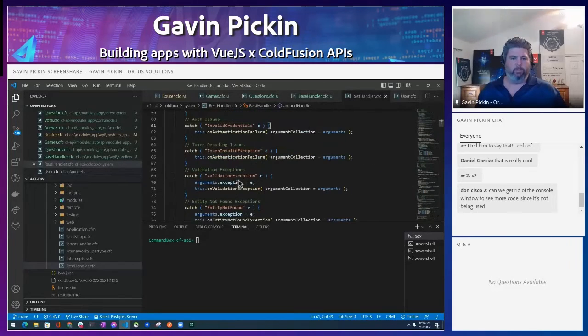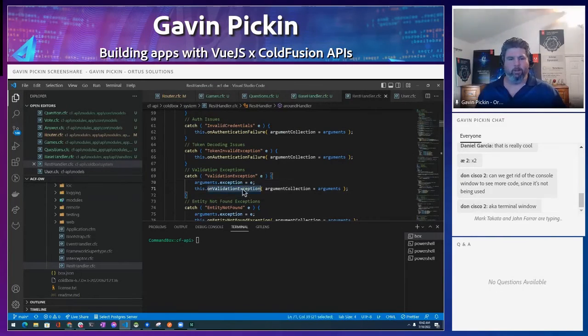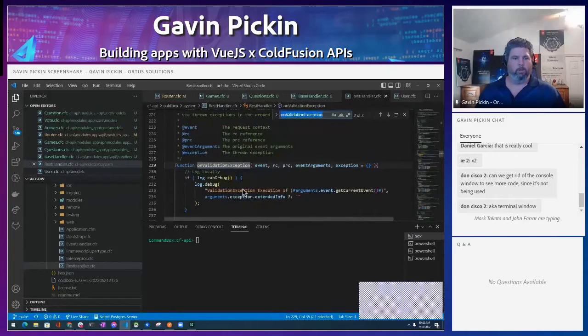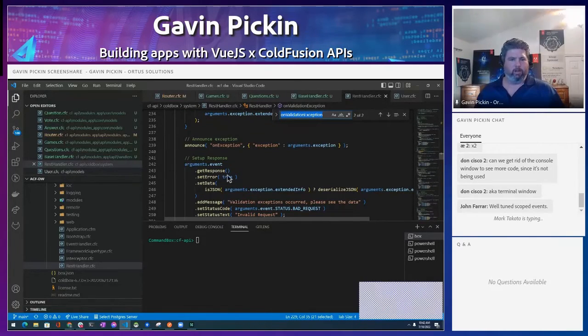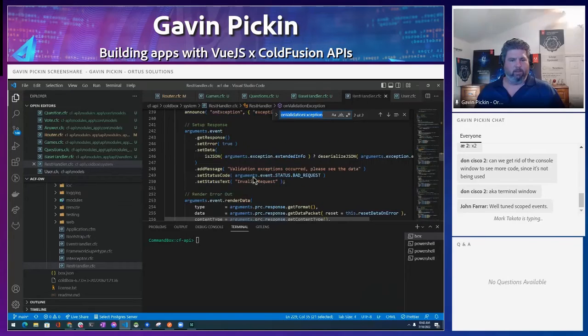If you have a validation exception, if you throw a validation exception, it'll catch it. You don't have to do all the response and how to respond to a validation exception. This here will show you how to do it. So it'll actually get the event, it'll set the error to true, it'll set the data if you have any data in there, it'll add a validation method, it'll set the status code the right way, it'll set the status checks. It does all that for you. So all the stuff that you could do yourself, it's going to do for you.